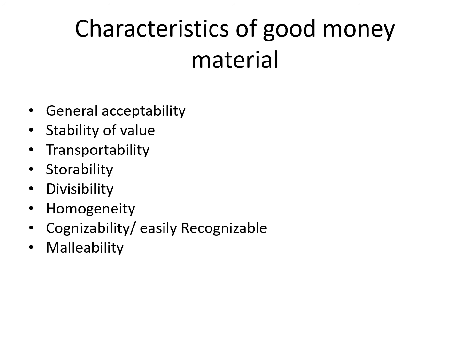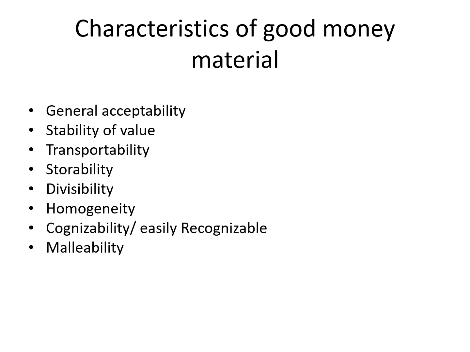Then homogeneity, homogeneity is very much important. If one time you are using one material and at certain times another kind of material is being used, people lack trust in that, and general acceptability would vanish if we don't have homogeneity. So homogeneity is also very important. Then cognizability, which means that it should be easily recognized. People will recognize it as money.